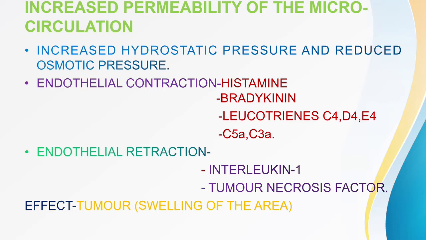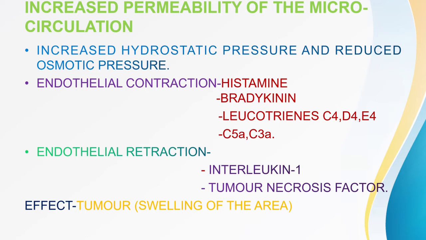So how does it happen? That is by increased hydrostatic pressure and decreased osmotic pressure. Now it will be explained. I know, the Starling law. It can be explained with the Starling law.